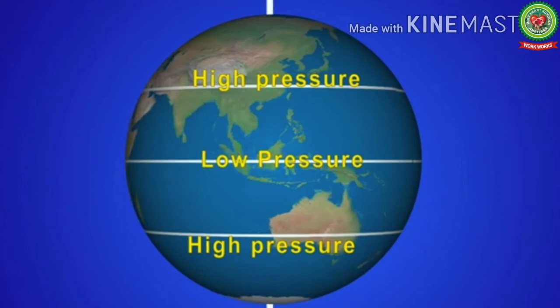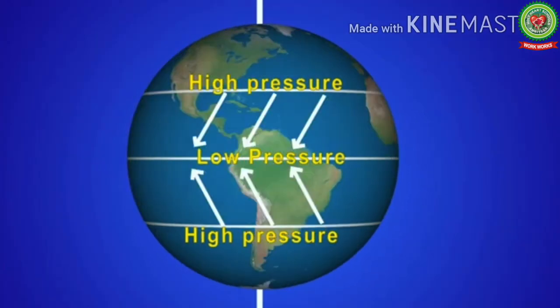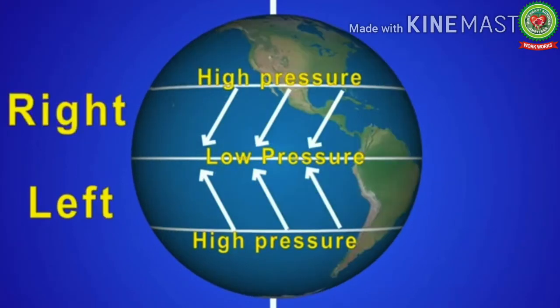And because of the difference in temperature and pressure, wind moves. The wind always moves from a high pressure area to a low pressure area. And now when wind is moving on the surface of the earth, the wind bends because of the rotation of the earth. In the southern hemisphere, wind bends towards the left, and in the northern hemisphere, wind bends towards the right.